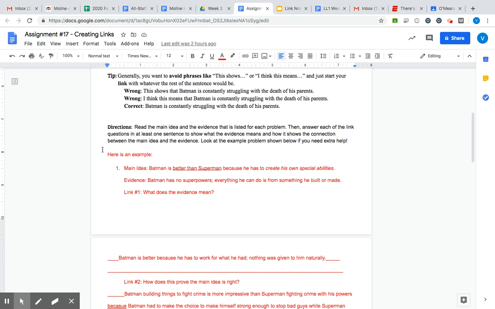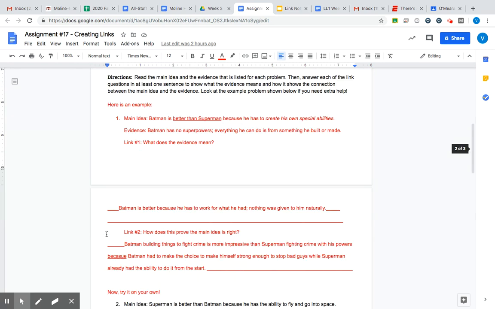The directions for the assignment itself: you're going to read the main idea sentence that's given and the evidence that's given for each problem. Then you're going to answer each of the link questions in at least one sentence to show what the evidence means and how it shows the connection between the main idea and the evidence. Look at the example problem right here. So let's go through that to help you get an idea.